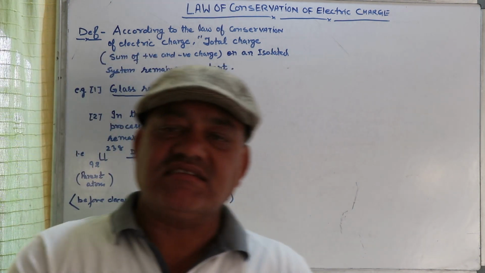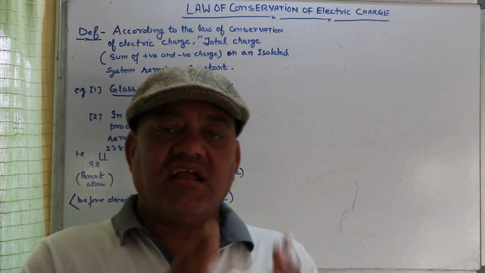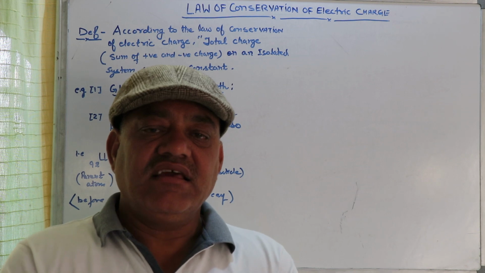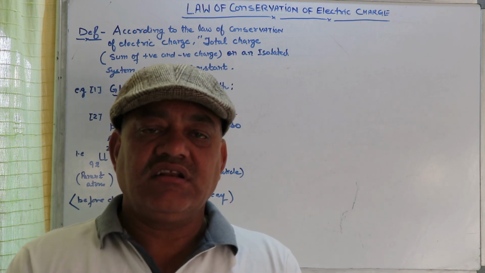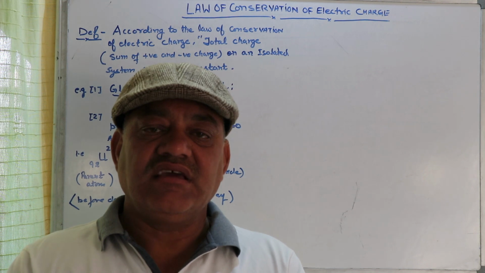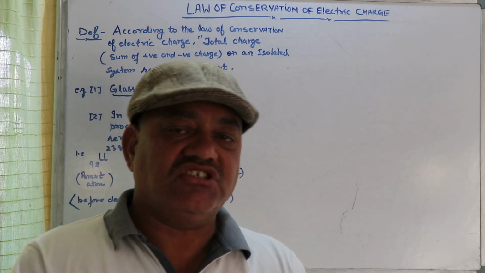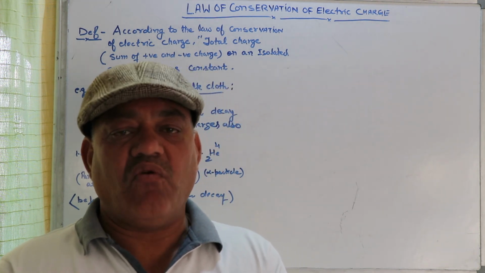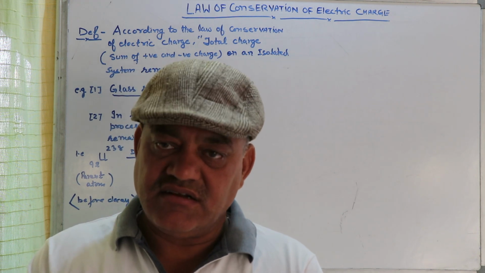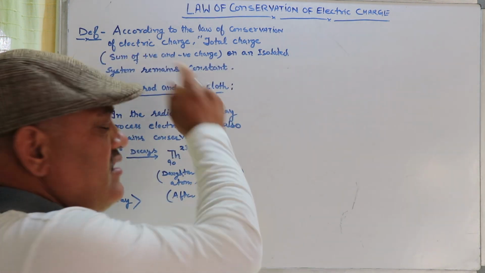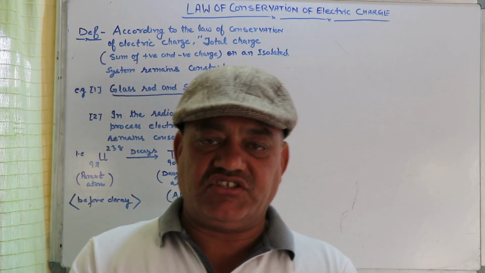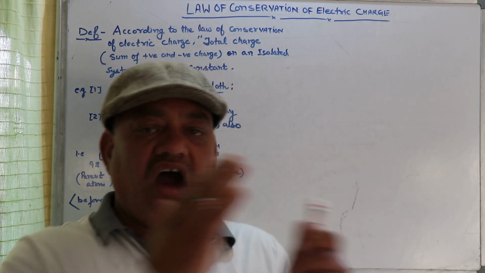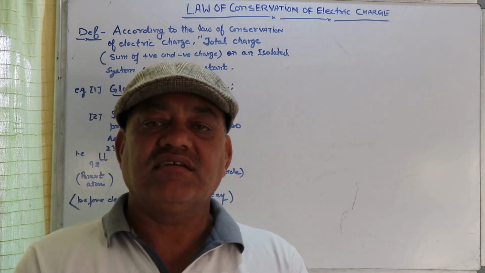We have already discussed that when a glass rod is rubbed against silk cloth, then due to friction both the bodies acquire equal and opposite charge after rubbing due to the net transfer of electrons from one body to another. In this example, the total charge on the system before and after the rubbing remains conserved.